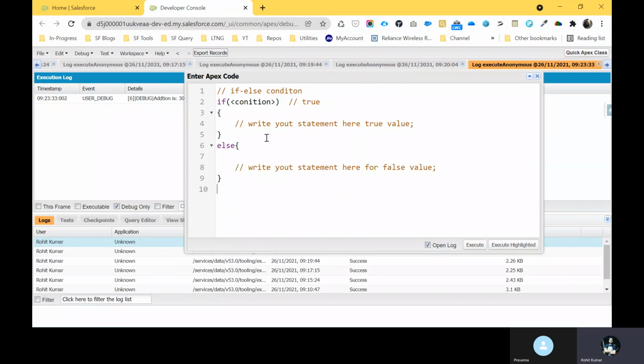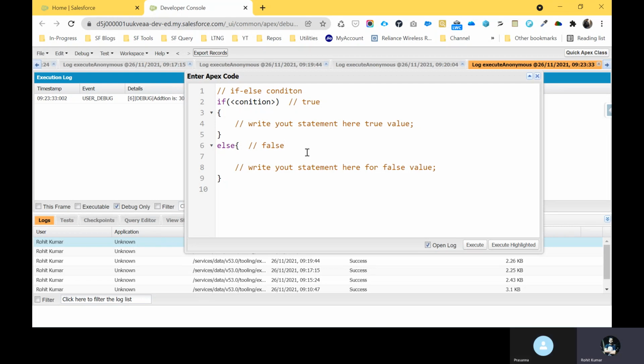Suppose that your condition is like 3 is greater than 1. Yes, 3 is greater than 1. So this line number 4 is executed. Otherwise, it automatically executes this line of code, that is called the else block. This is one block, this is another block. It always executes with the help of true, and it always executes with the help of false condition. Is it clear to you? This is the syntax.